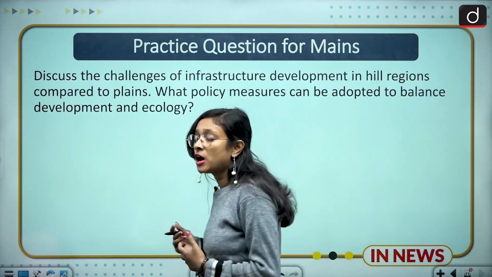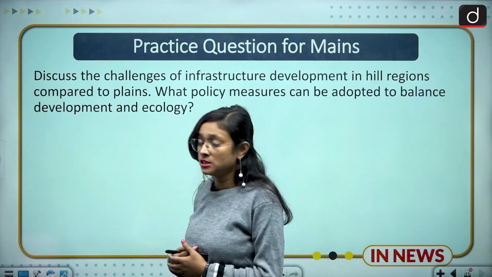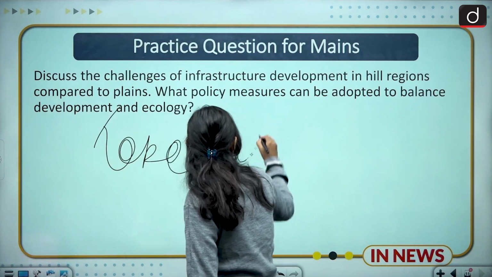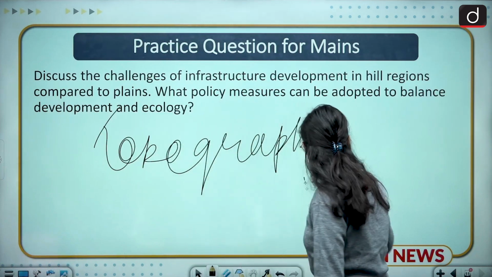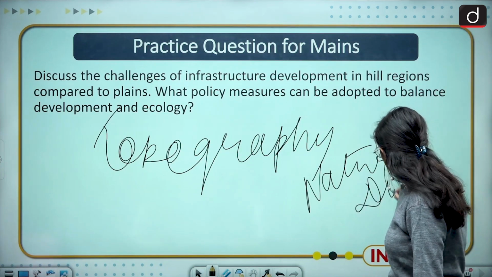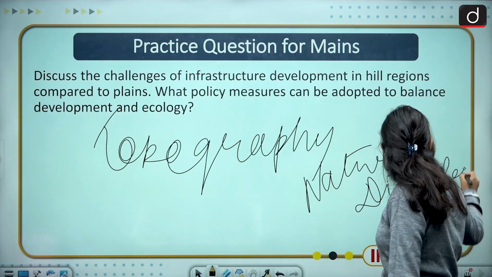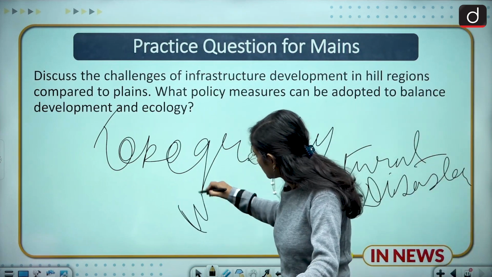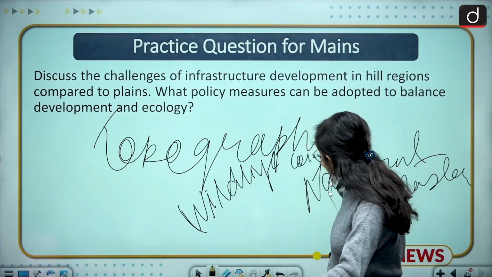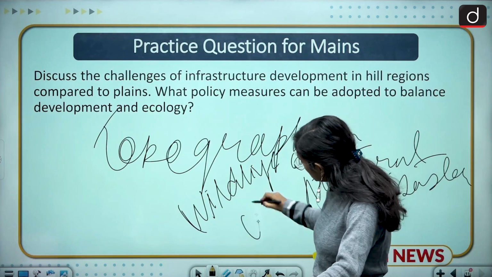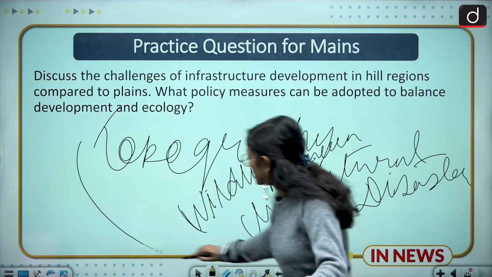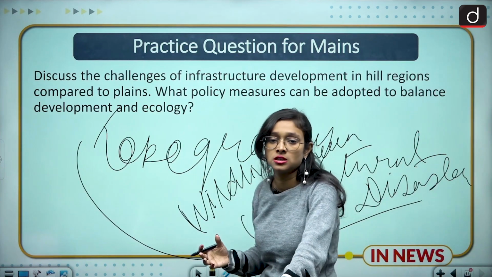First, you have to highlight what concerns we have in the hilly regions. The first concern is the topography. The second is natural disaster. Third is wildlife concerns, and climate. These are the concerns we have while making construction on any hilly regions, and what we have seen